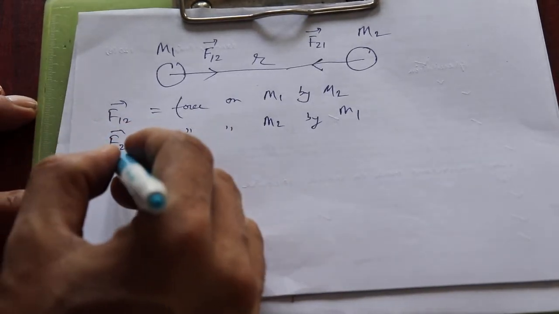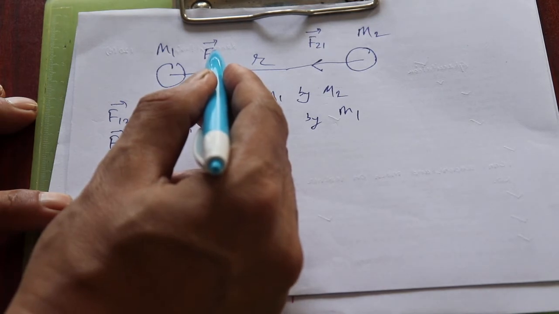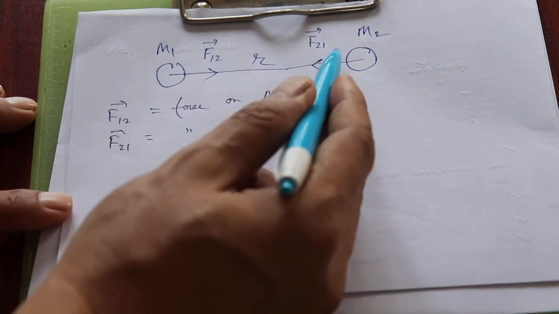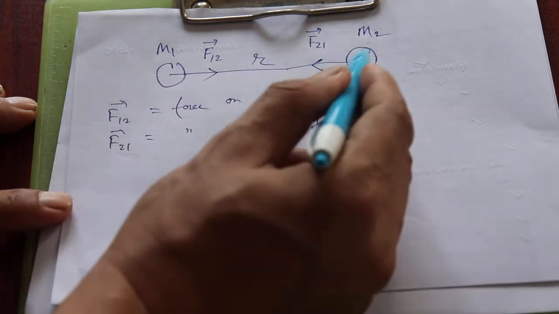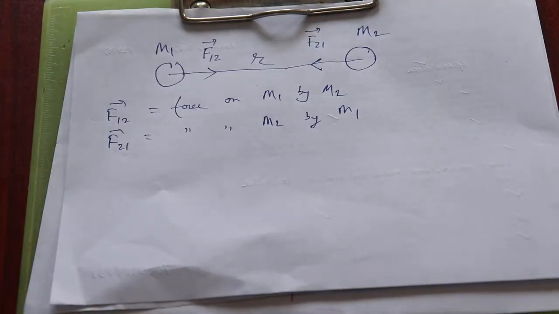Okay then, this is the case. In other words, just think like this: F12 is the force on m1 produced by m2, and F21 is the force on m2 produced by m1. Something like pulling like this.